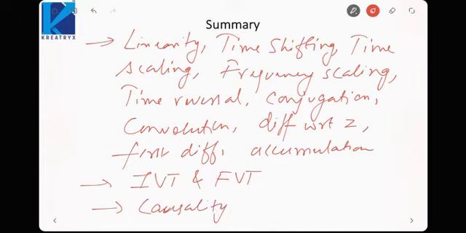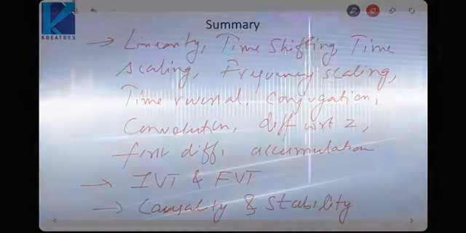The Z transform is a very important topic from the GATE perspective. So try to memorize all the properties, and it would be better if you can relate the properties with those of the Laplace transform, so that you can keep them in mind during the examination. It will be easier to remember in that manner. In the next lecture we'll solve some problems based on this topic.